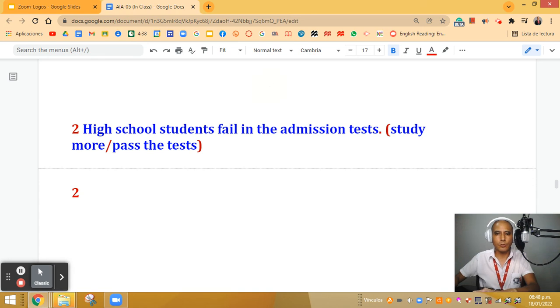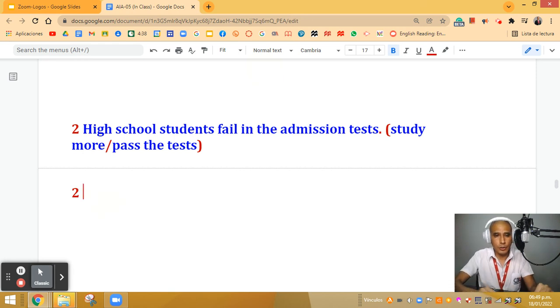Okay. Now, analyze the example number two. I'm going to give you some seconds so you try to come up with the answer. In this case it says high school students fail in the admission tests. In parentheses it says study more, pass the tests. So let's do it together.